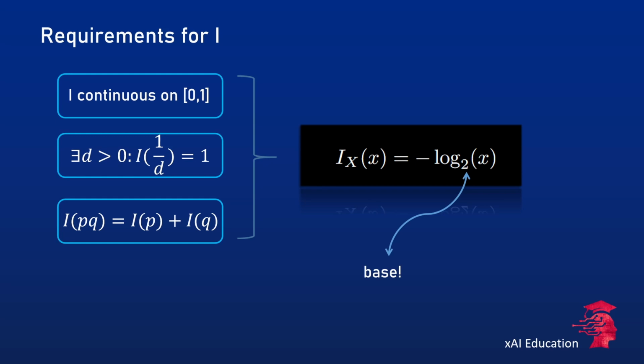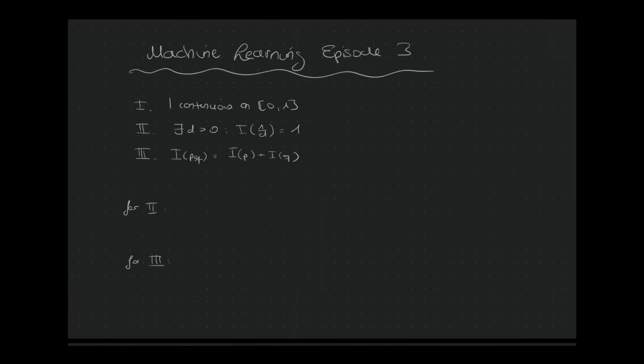Note that you do not have to use base 2. But base 2 is a conventional choice in information theory since we can relate this quantity to a number of bits. The actual unit of I is referred to as Shannon. This unit is quite handy since bits can actually only come as integers. So let us see if these three requirements are really fulfilled.